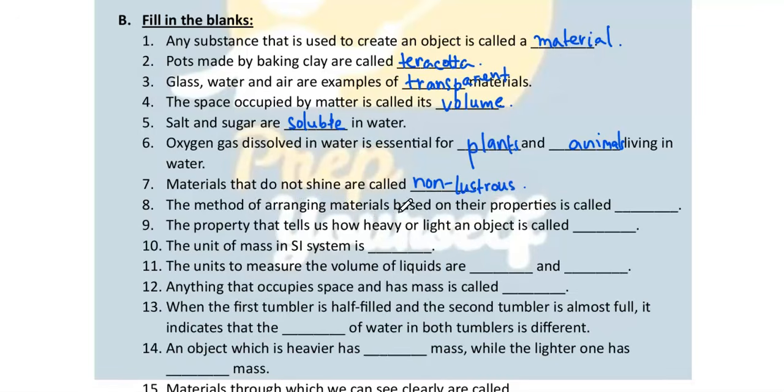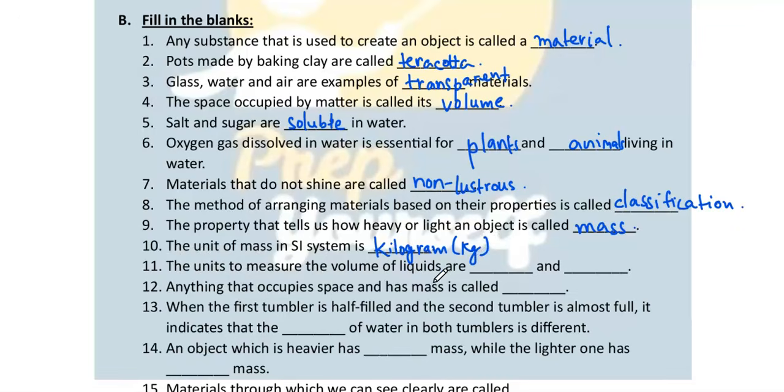The method of arranging materials based on their property is called classification. The property that tells us how heavy or light an object is called mass. Unit of mass in SI system, kilogram. You can also write it as kg.